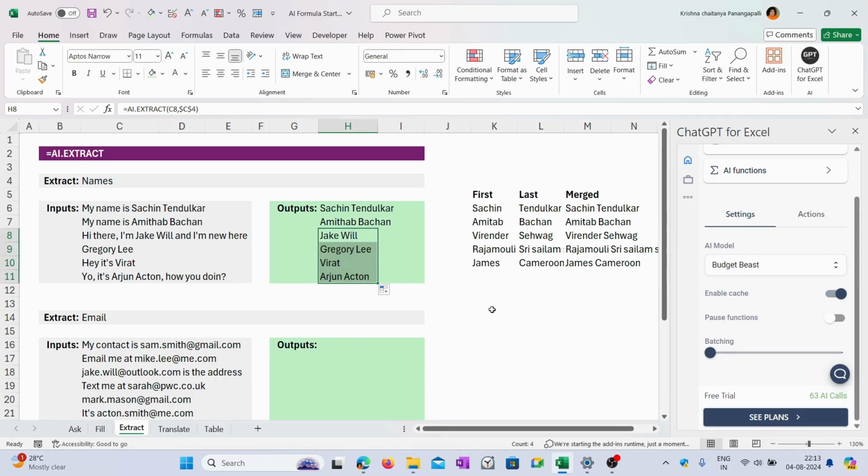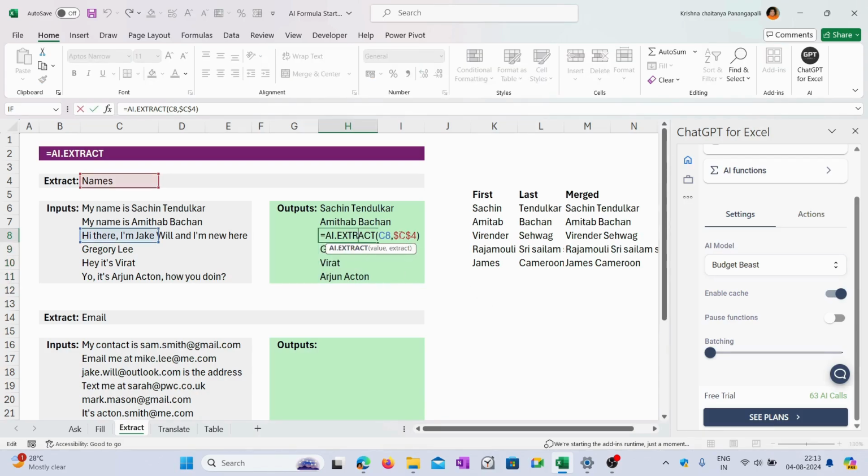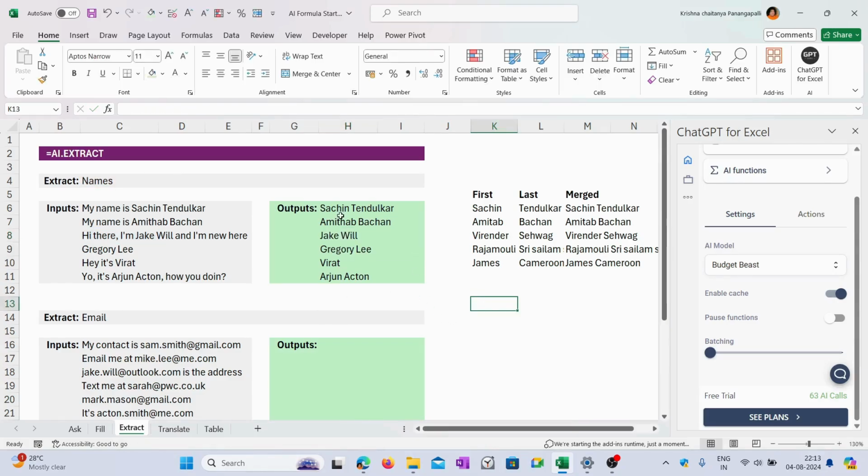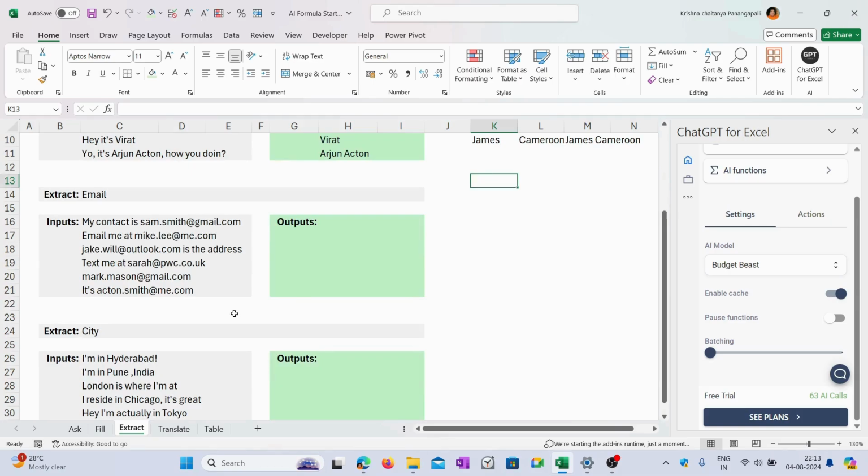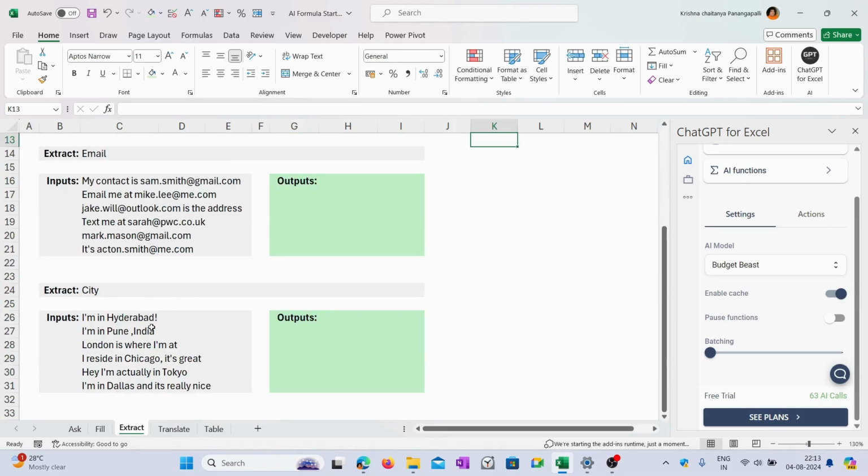Yes, absolutely, it worked pretty well. What I have done is I have just locked this reference C4, which is name, so that it doesn't move. Even when this C8 becomes C9, this C4 does not become C5. So that's what I have done here. Likewise, you can extract the emails as well. You can extract the cities as well.